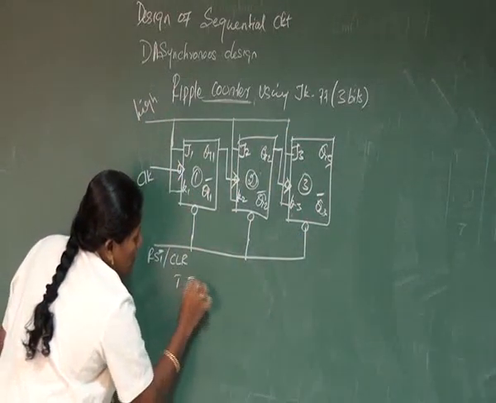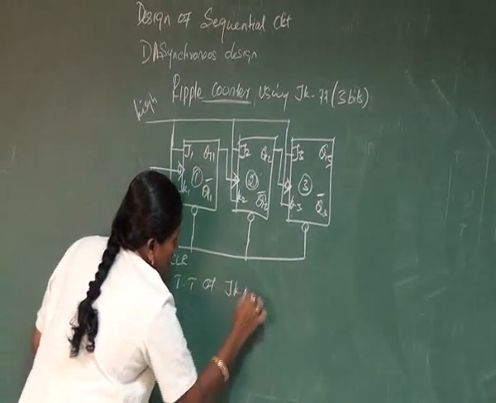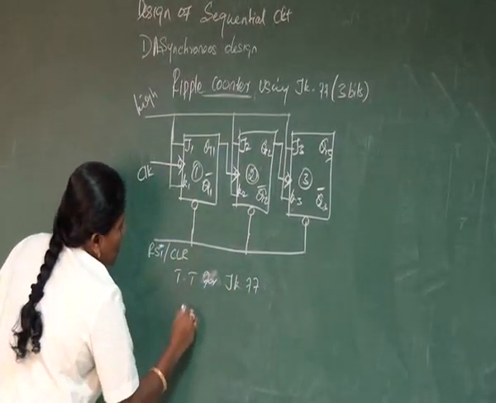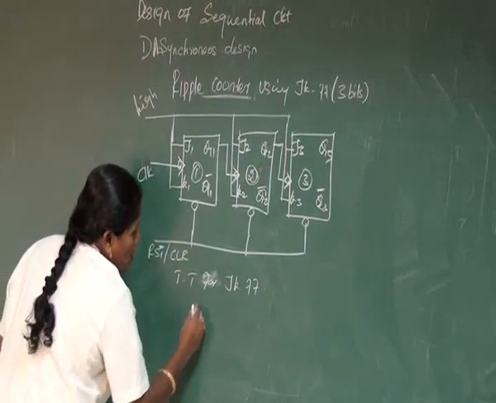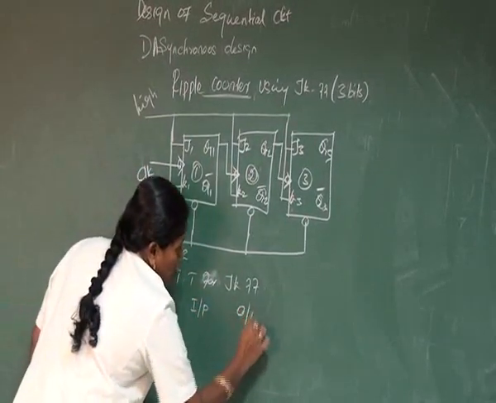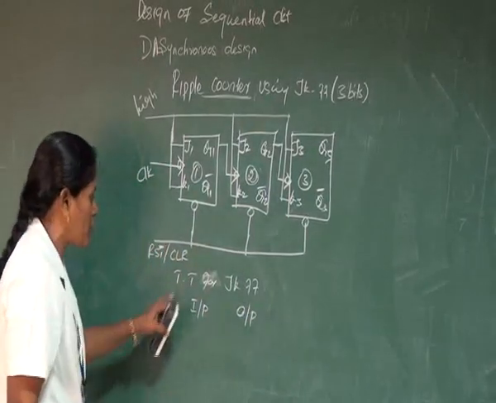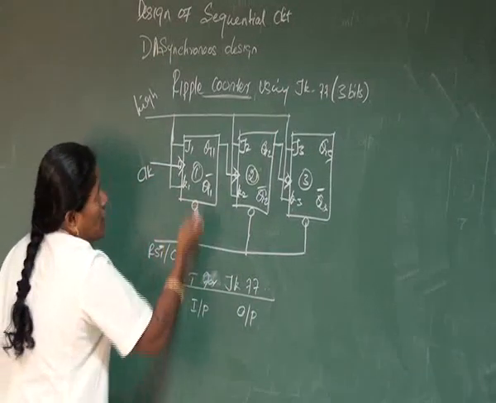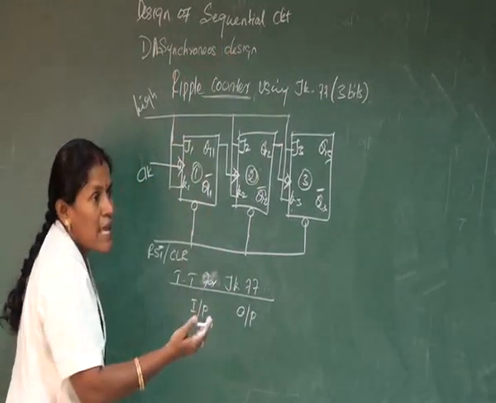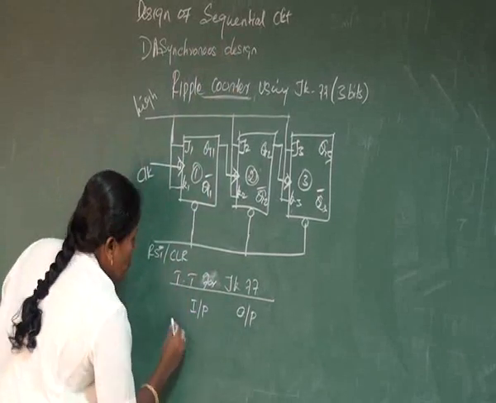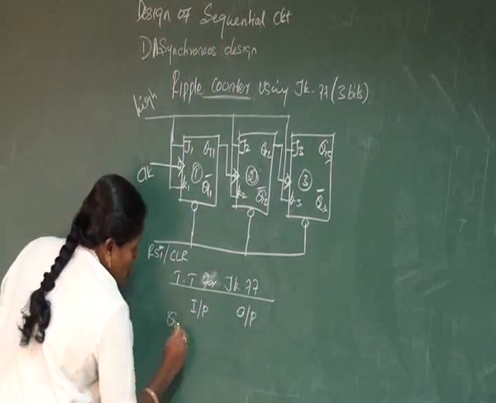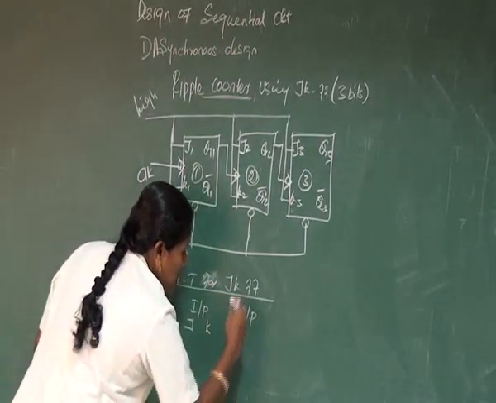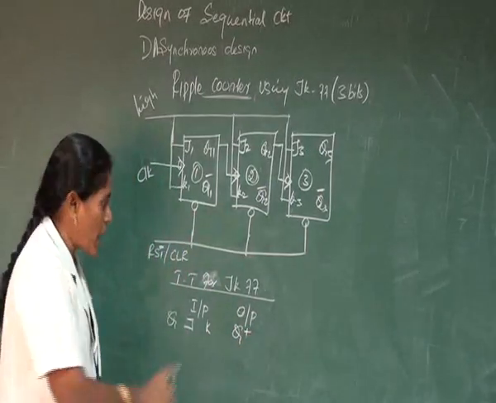The truth table for the JK flip-flop needs an input and an output. The input-output unit consists of two parts for your truth table, and in this case the input is the past output. All sequential circuits need a past output. So the past output is Q, and the inputs are J and K, which produce the next output, Q plus.